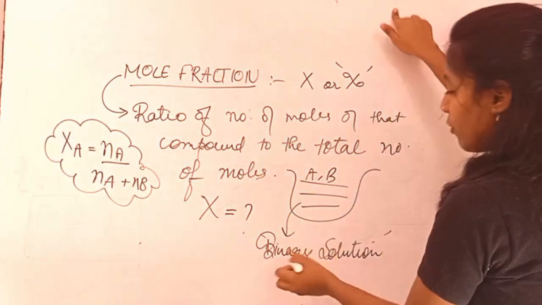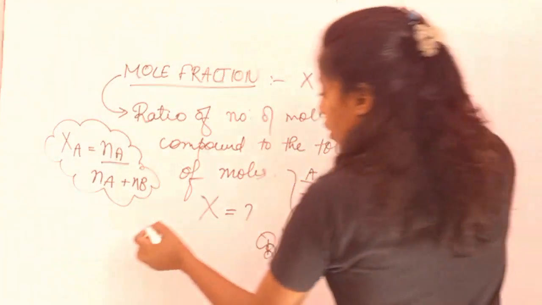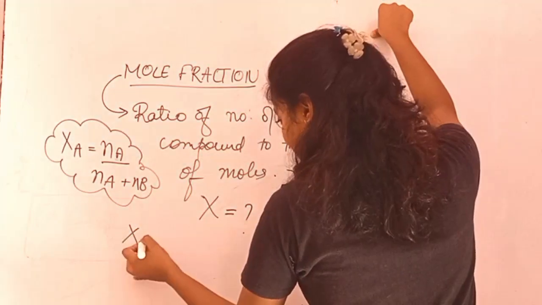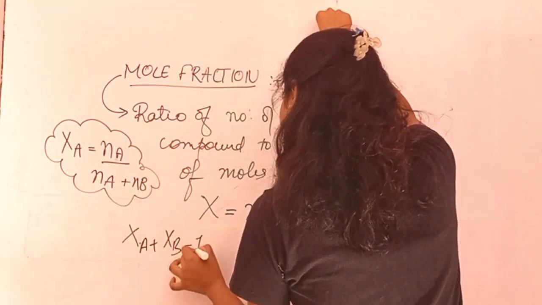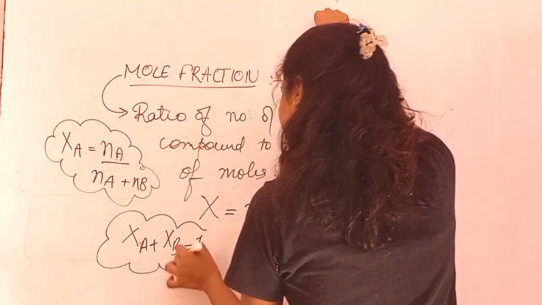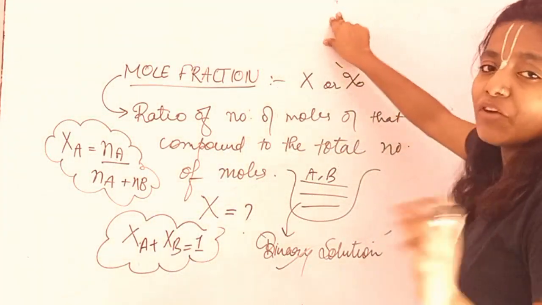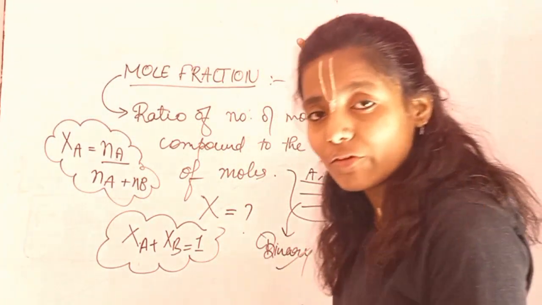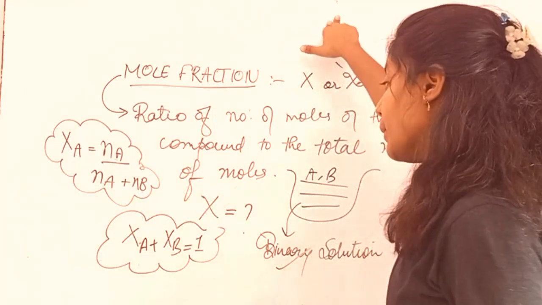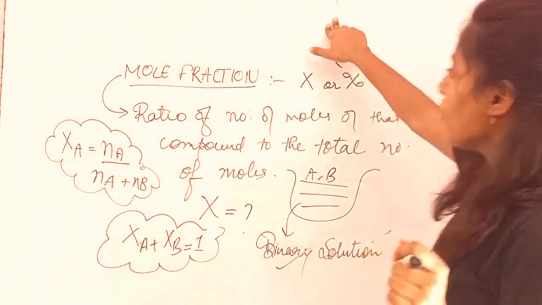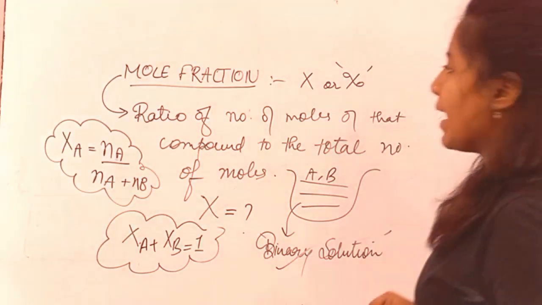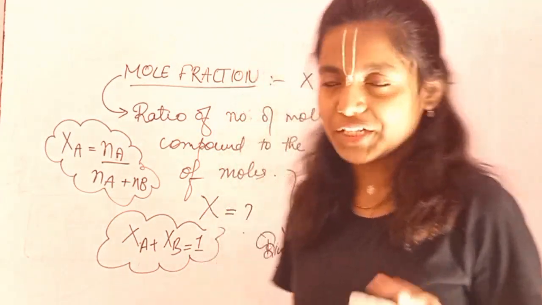And one thing to remember: if your solution is binary, the addition of XA plus XB gives you equal to 1. This is also important for ternary solutions. If there are three compounds, you would have XA plus XB plus XC equal to 1. So I hope you're clear with what is meant by mole fraction.